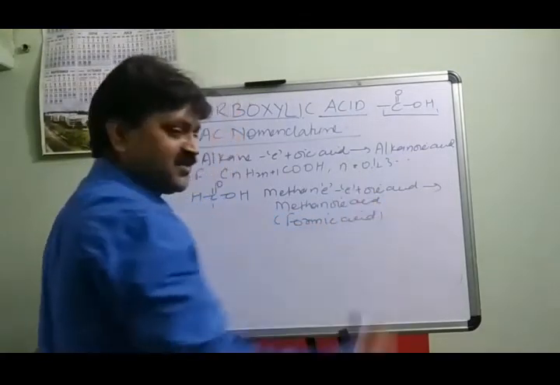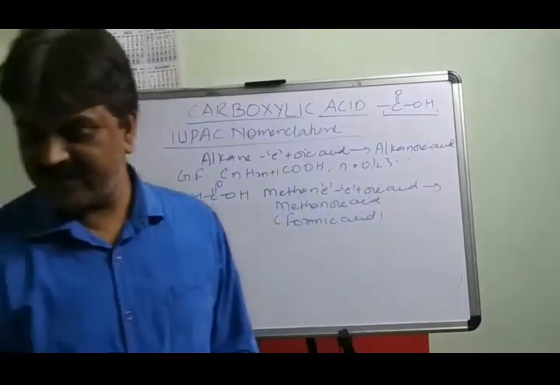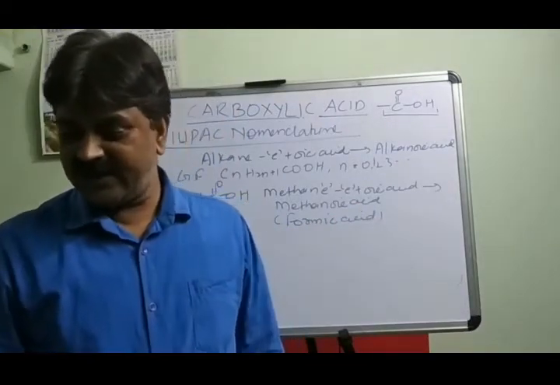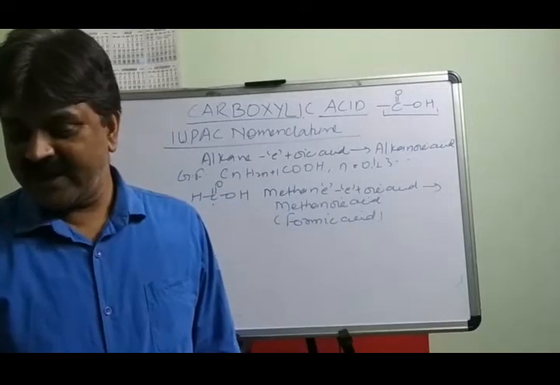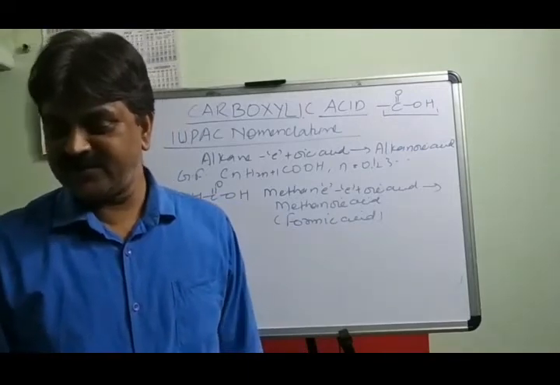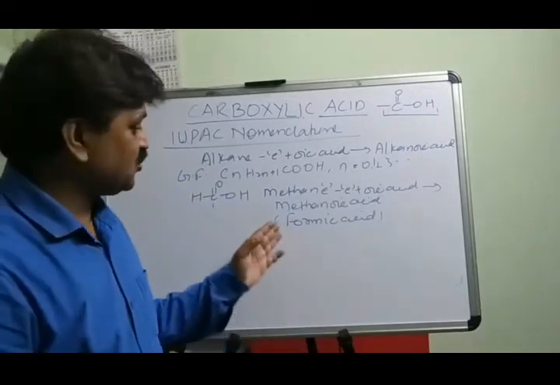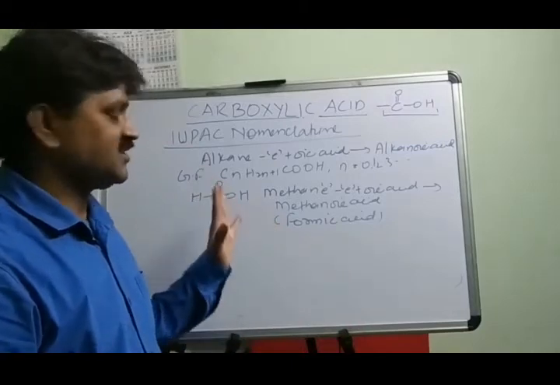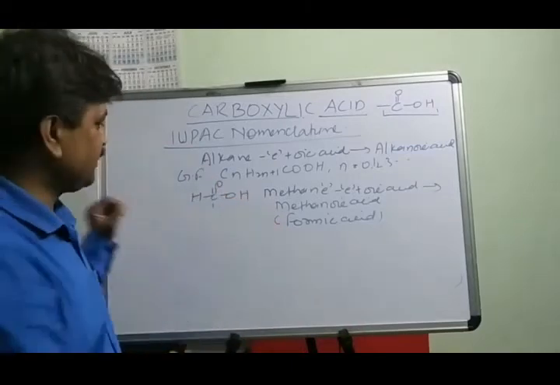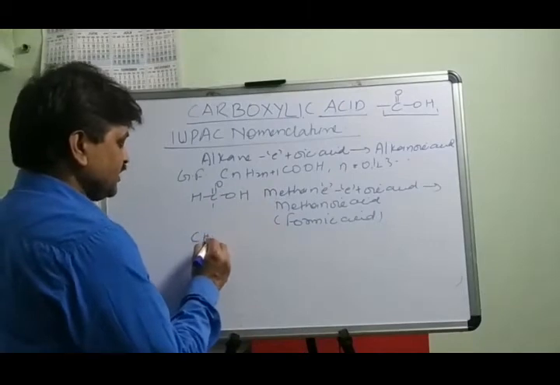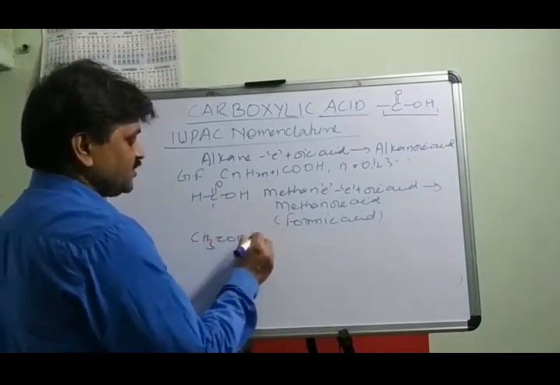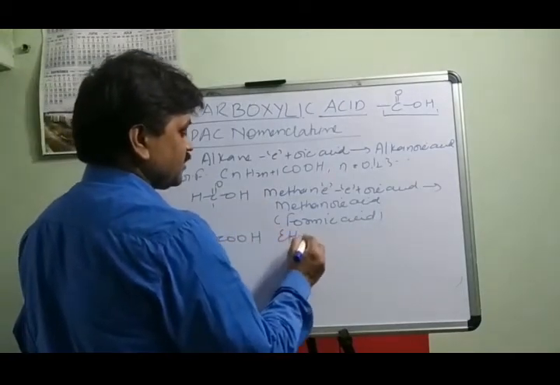Actually, the name of this compound is derived from the Latin word formica, which means red ant. The word formica is used for taking the name formic acid. Next member, n is equal to 2, CH3COOH. This is ethanoic acid.